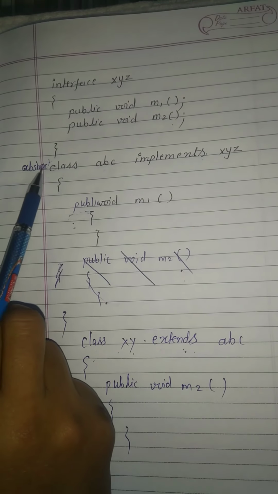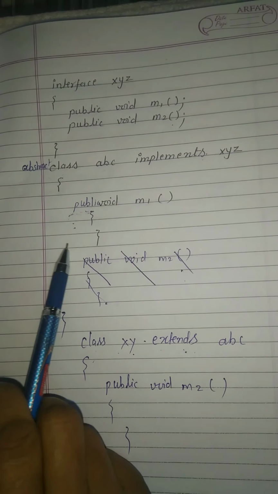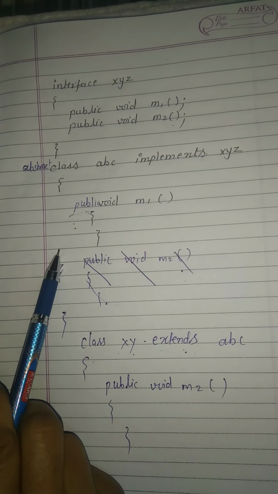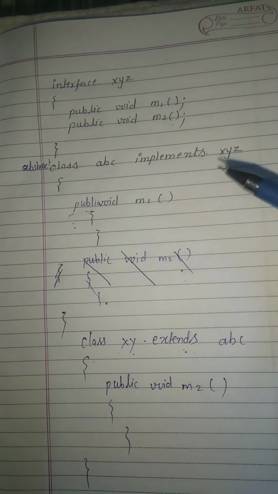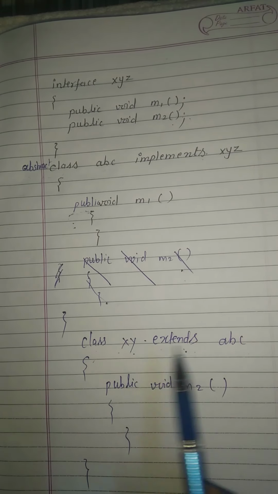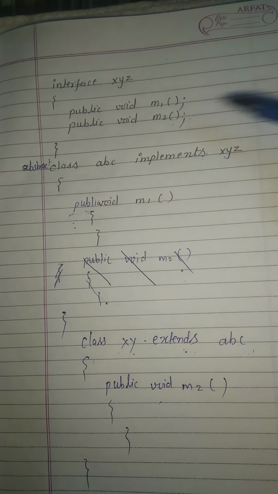If we do not declare the class abstract and provide implementation for only one method, we get an error. Okay, if you are not providing both method implementations, then declare your class as abstract, and define the remaining method in another class, that is class XY extends ABC, and we define the next method, that is M2. Okay, it's the simple syntax of abstract methods.